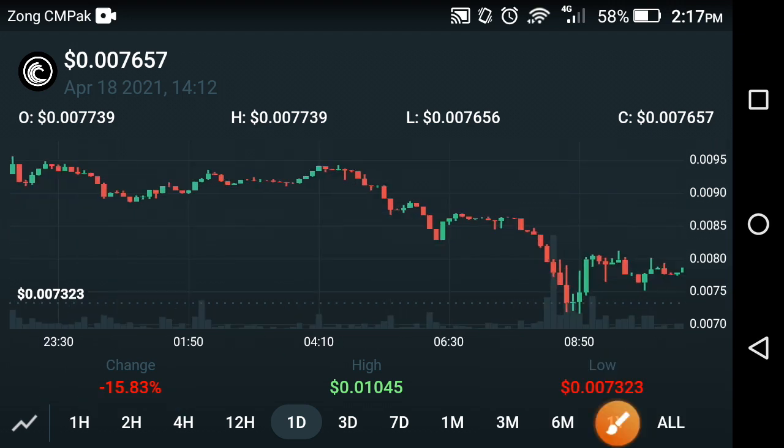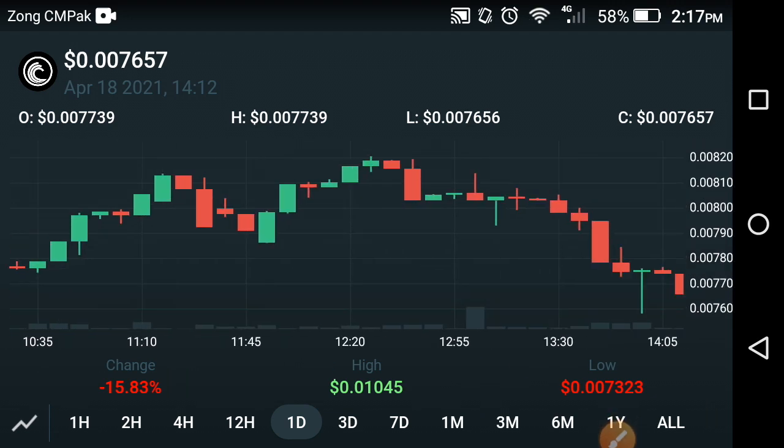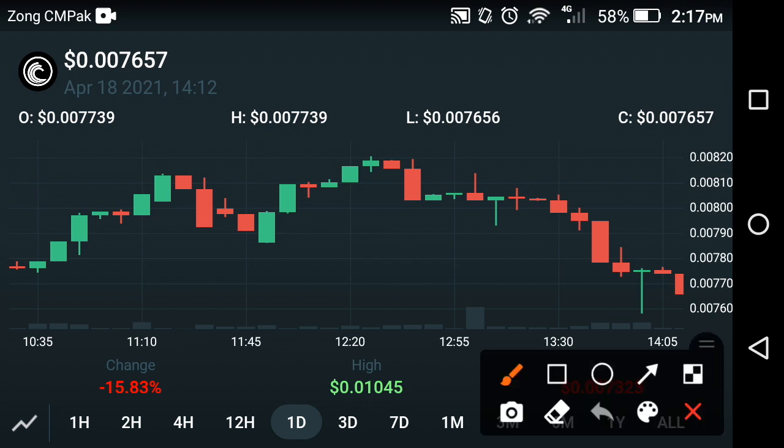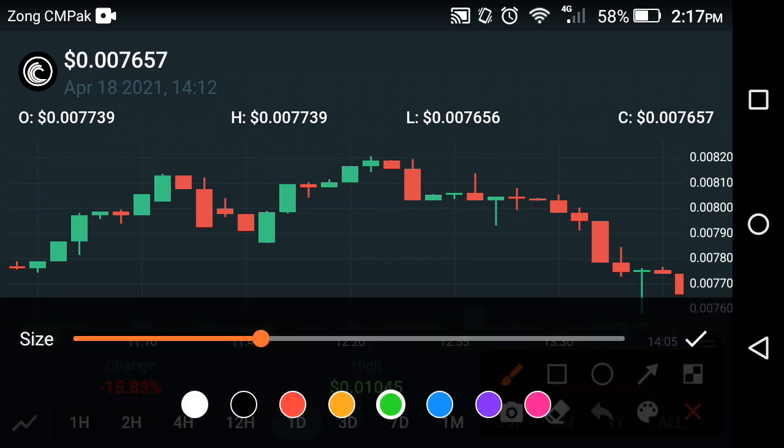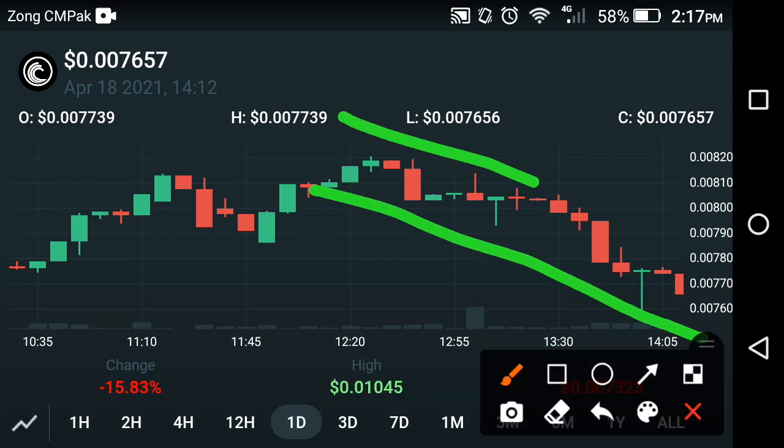Now what's the next target of Bittorrent? What's the future of Bittorrent coin? As you can see here, for the rejection we have to look at the chart of the Bittorrent coin. As you can see here, a complete fall has occurred in Bittorrent, but don't worry, after some passage of time there is a jump. Don't lose hope. As you can see here, now at this time it falls down. I know it falls down, but after some fall, after 12 hours, after 4 hours, maybe it goes upward,